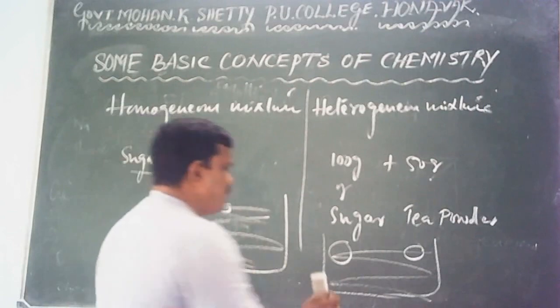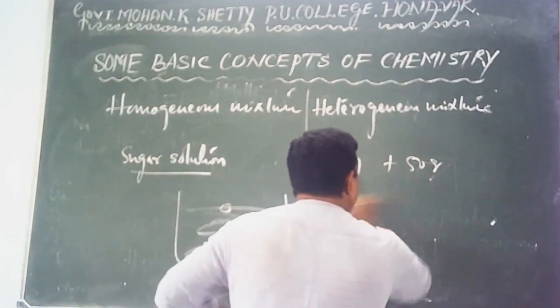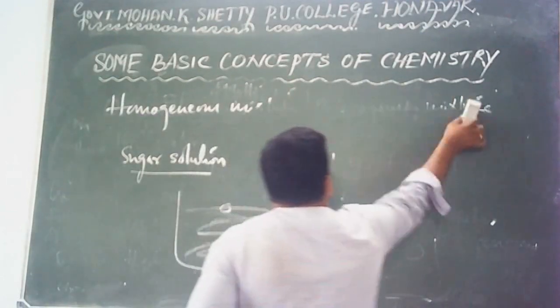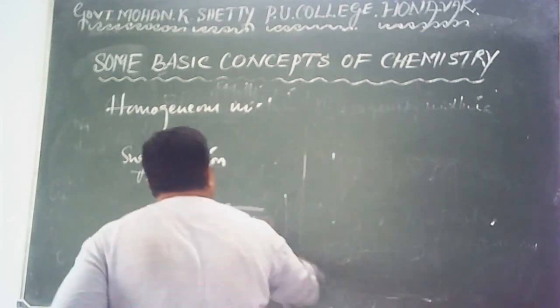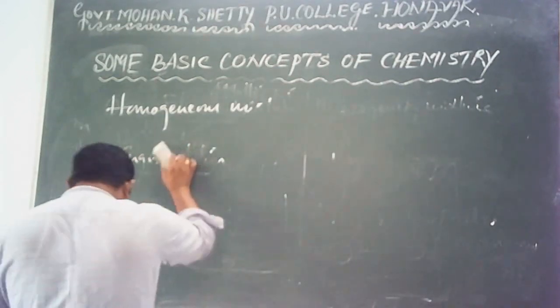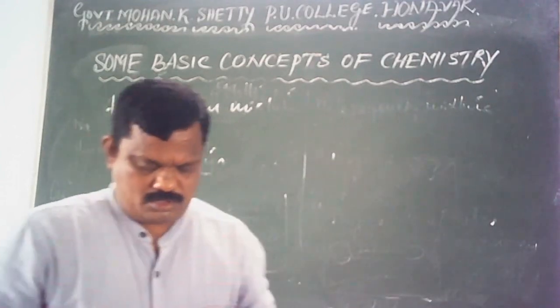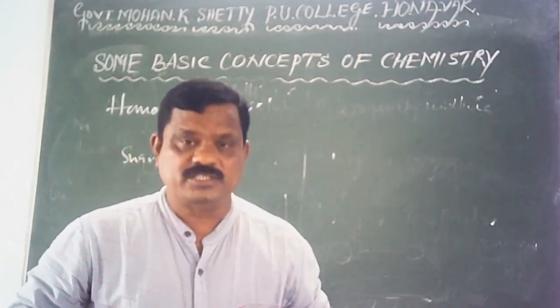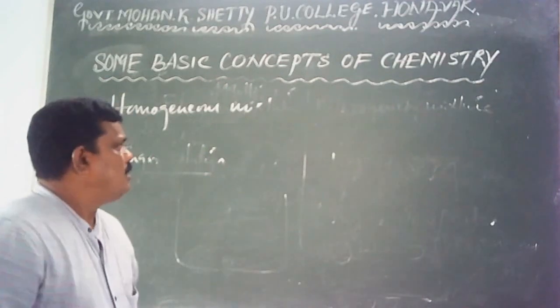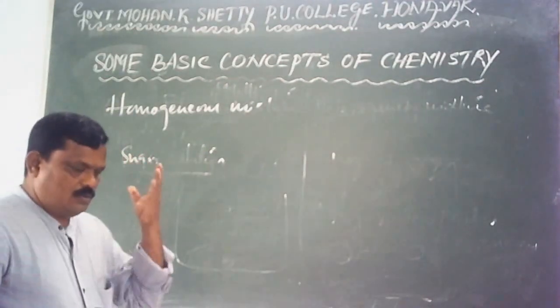Now let me go through the properties of matter. Okay, so far we went through so many concepts. What is a matter?